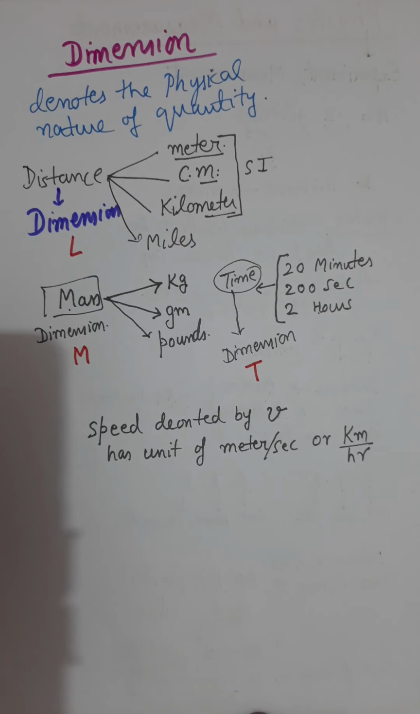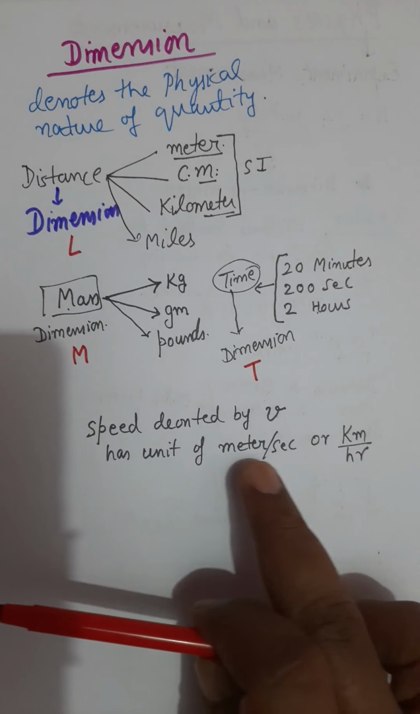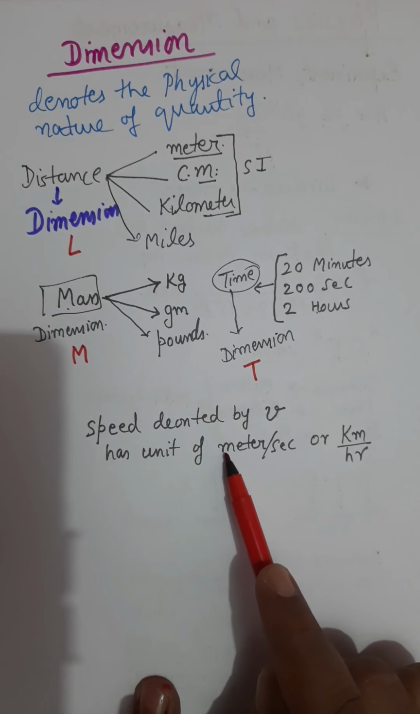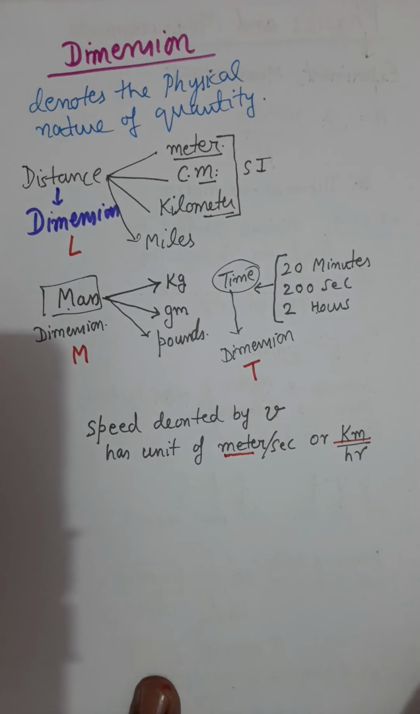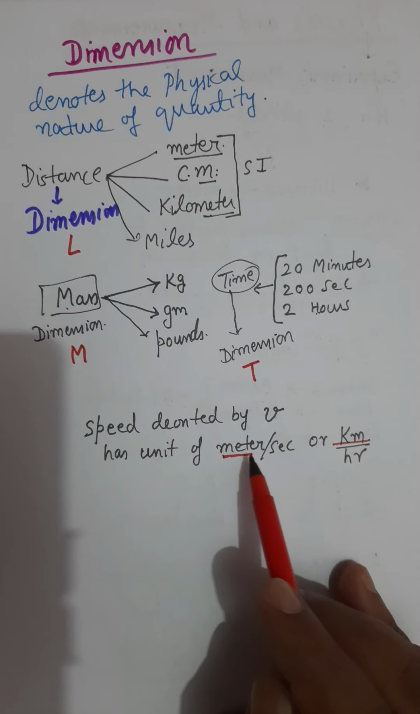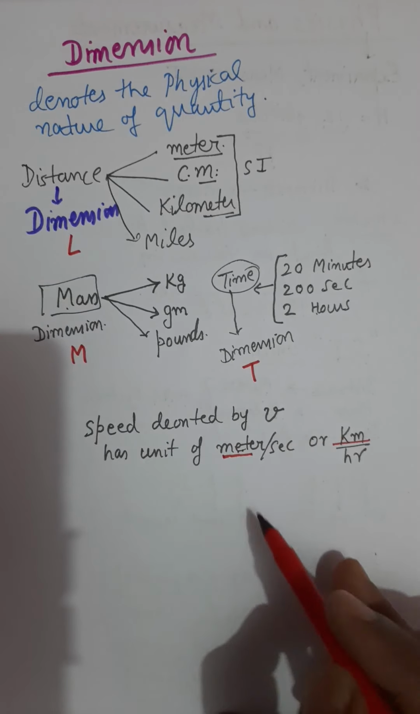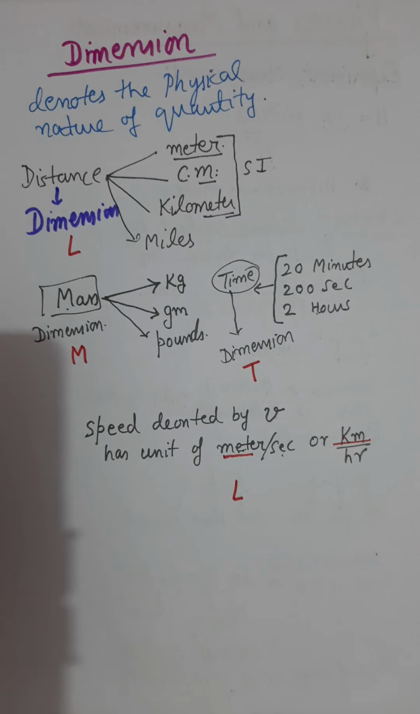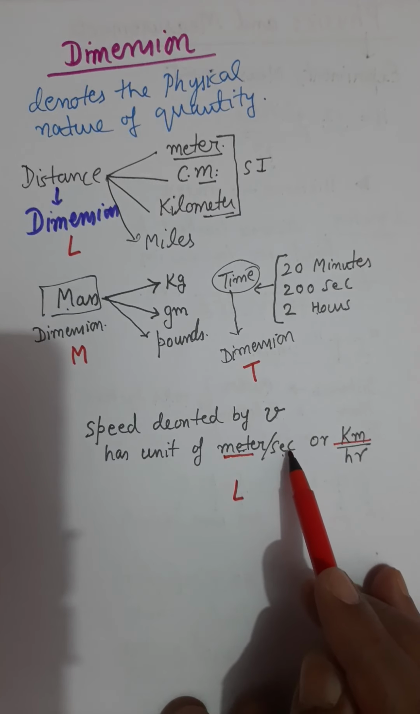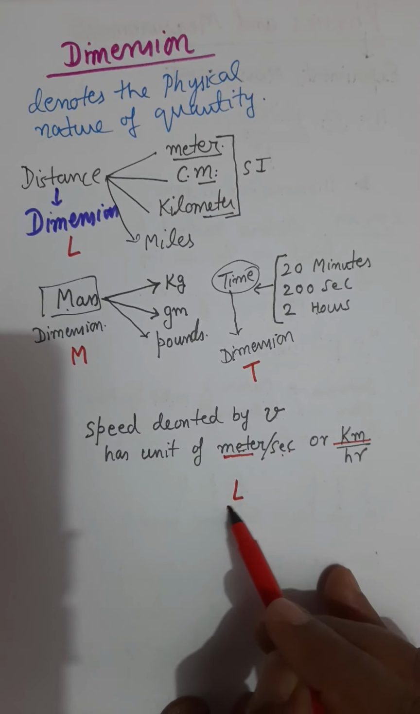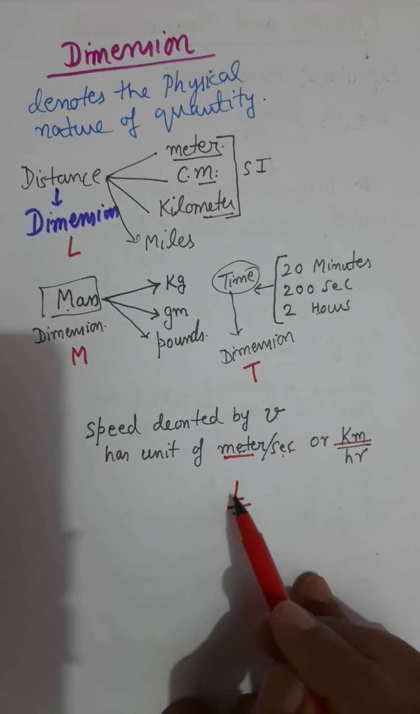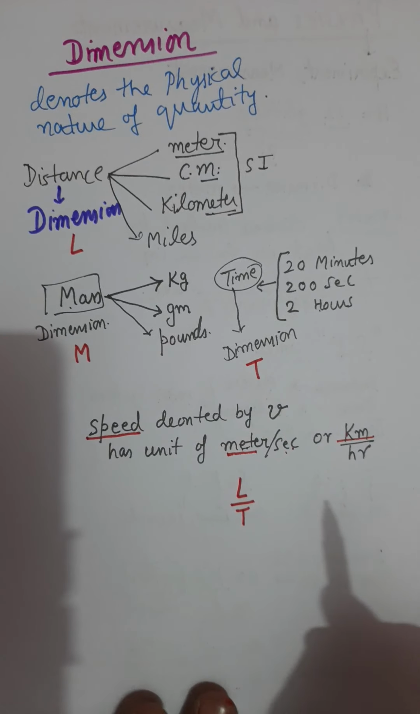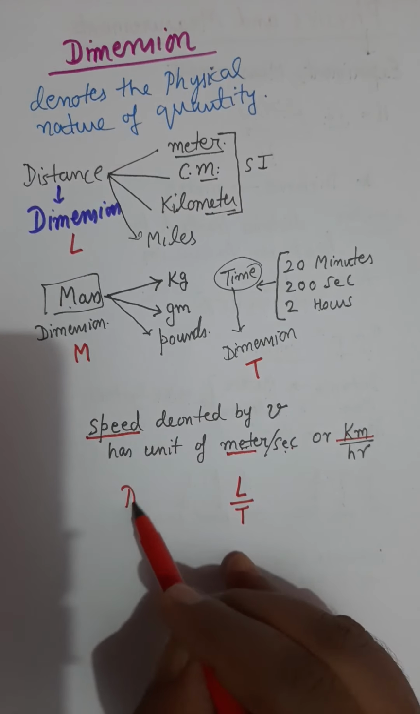Now notice that the units are different. Here the unit is meter upon second, here the unit is kilometer upon hour. But meter or kilometer gives the idea about length, so they both have the same dimension, capital L. Second and hour both represent time, so they have the same dimension, capital T. So L over T is called the dimension of speed.